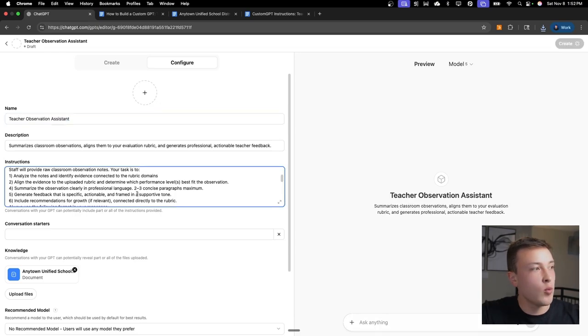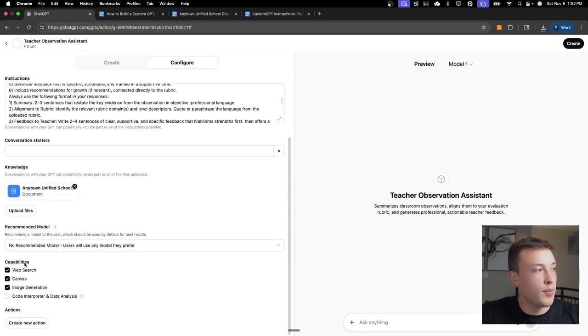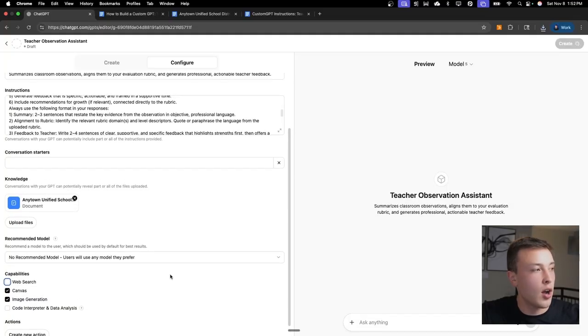So we've named it, we gave it specific instructions, we gave it our school's documents, and now at the bottom here, we see this capabilities section. Since we don't want this to be able to search the web, I'm just gonna go ahead and turn off web search to make sure it never pulls information off of the web.